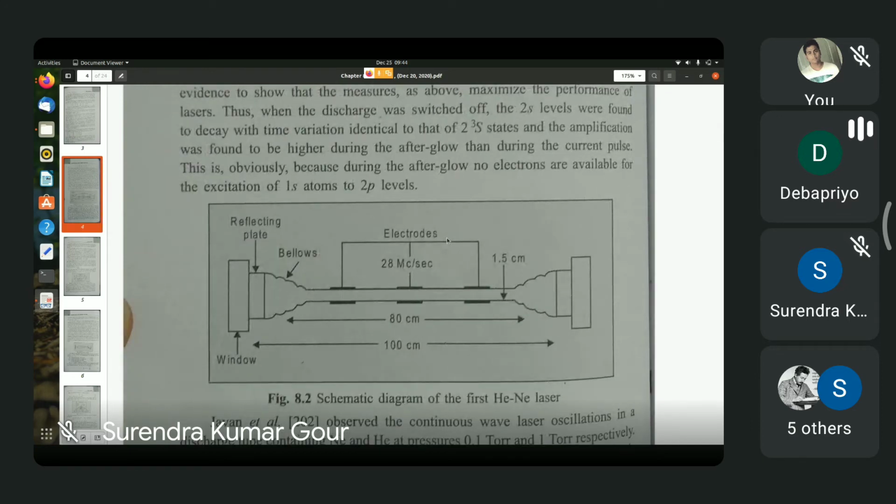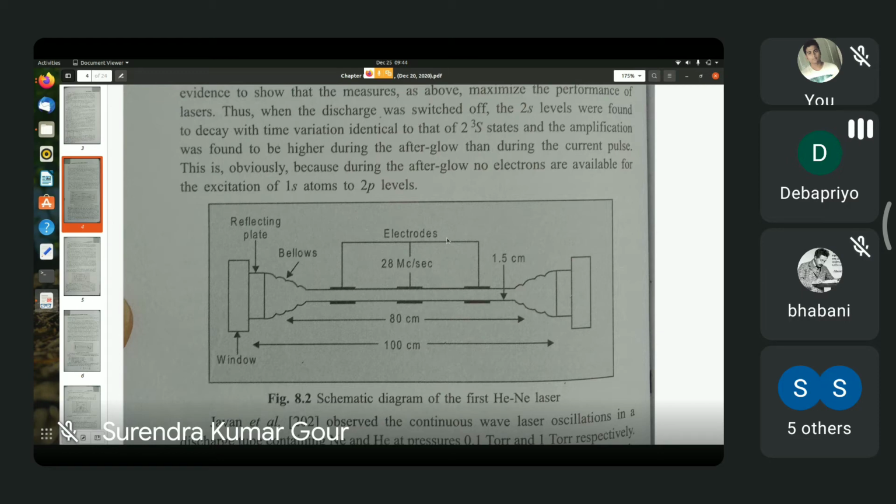Yes, here. Now this is the device invented by Javan et al. It comprises a quartz tube 80 centimeters long. The quartz tube had a diameter of 1.5 centimeters, as you can see in the diagram, and there are electrodes attached to the quartz tube.